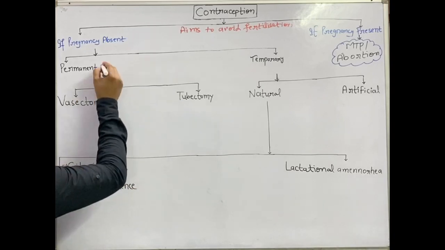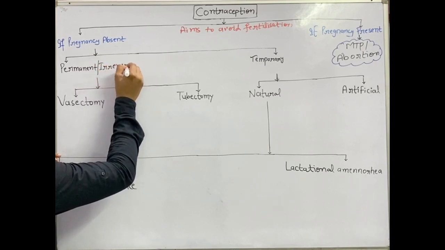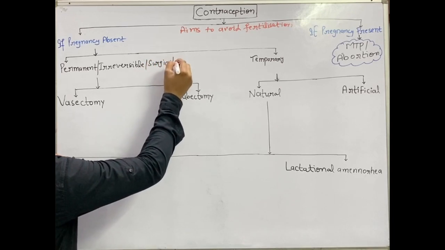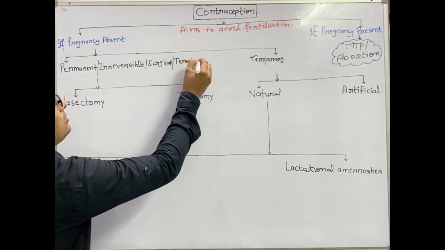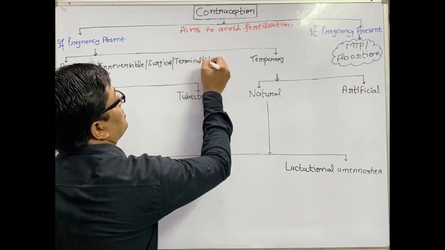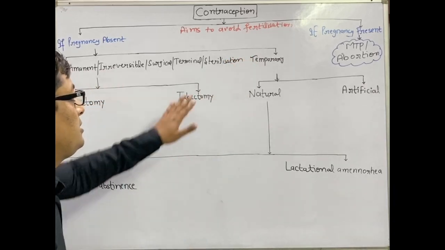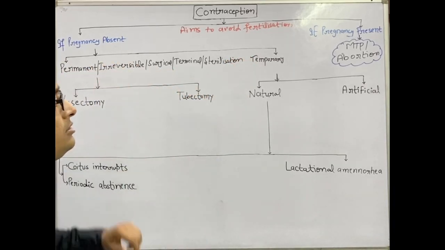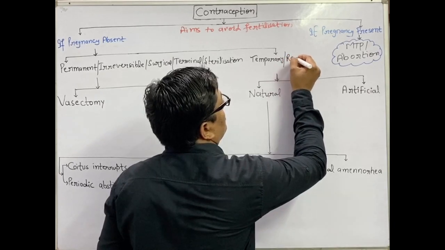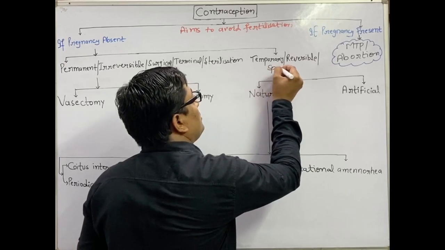The other names for the permanent method are irreversible, surgical, terminal, and sterilization. Temporary contraception is also called reversible and the spacing method.